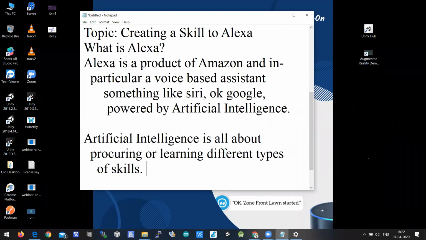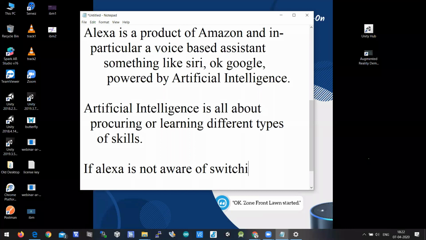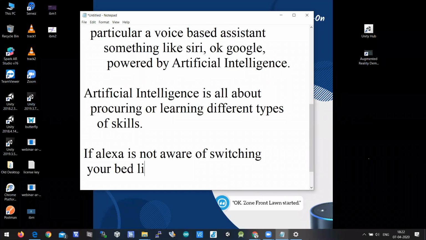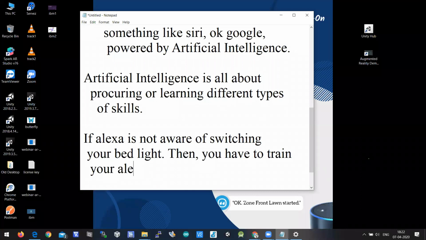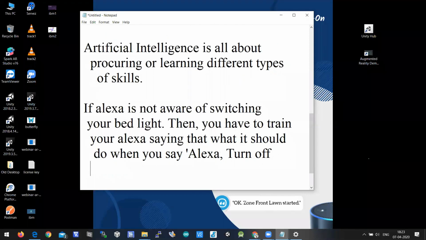So for example, if Alexa is not aware of switching your bed light, then you have to train your Alexa on what it should do when you say, Alexa, turn off the lamp or turn on the lamp.